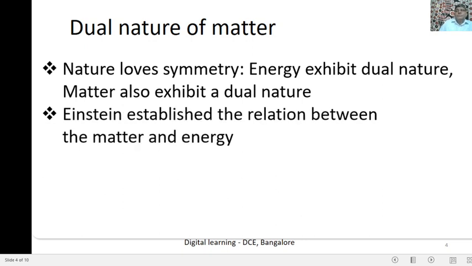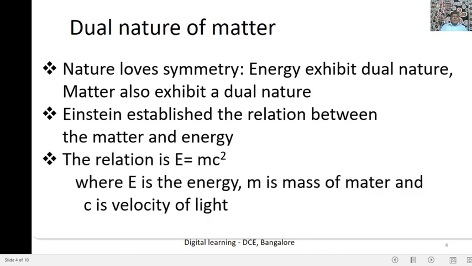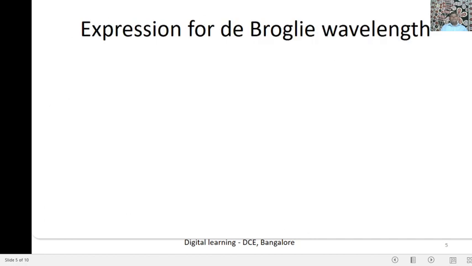Einstein established how matter is related to energy and how energy is related to matter. That is the Einstein mass energy relation: how energy is converted into matter and how matter is converted into energy. The relation is E is equal to m c square, where E is the energy, m is the mass of the matter and c is the velocity of light.